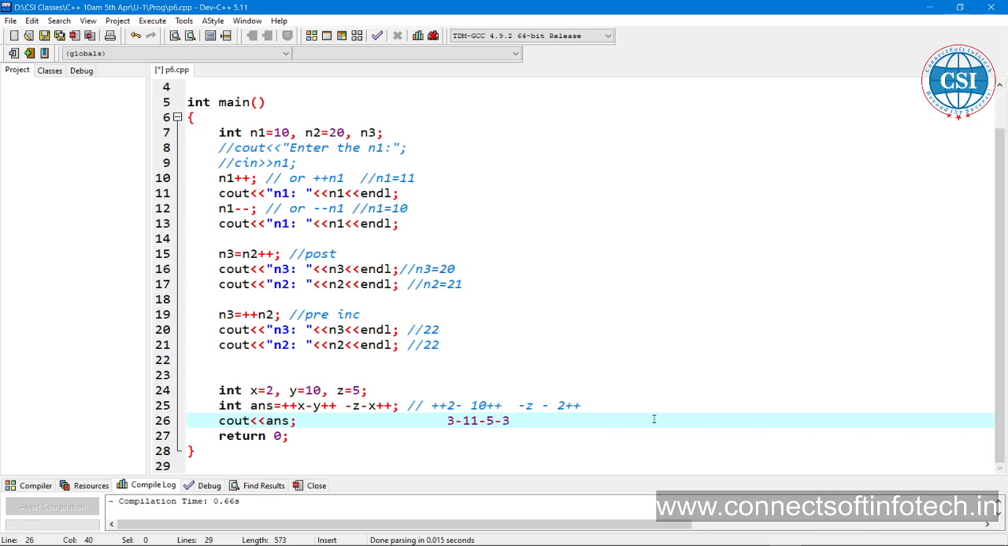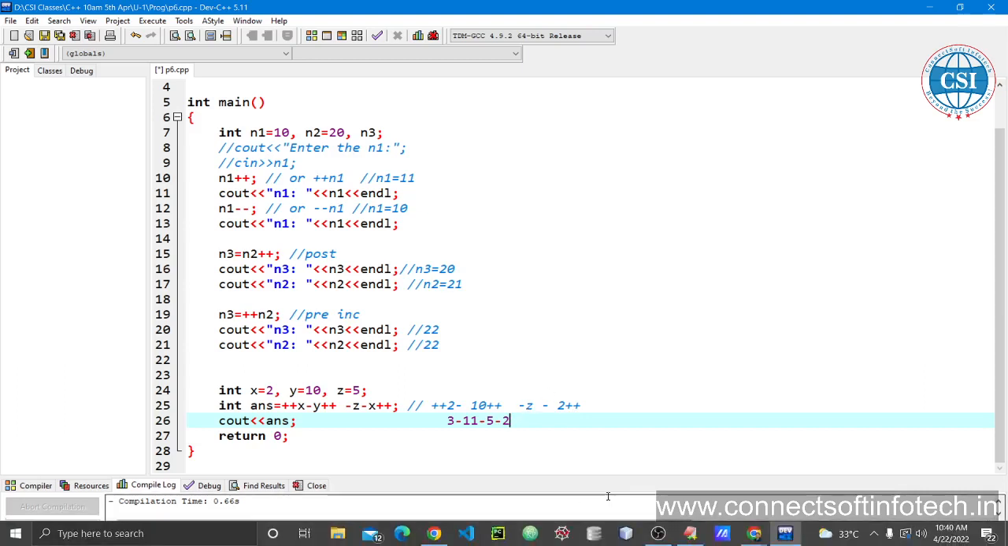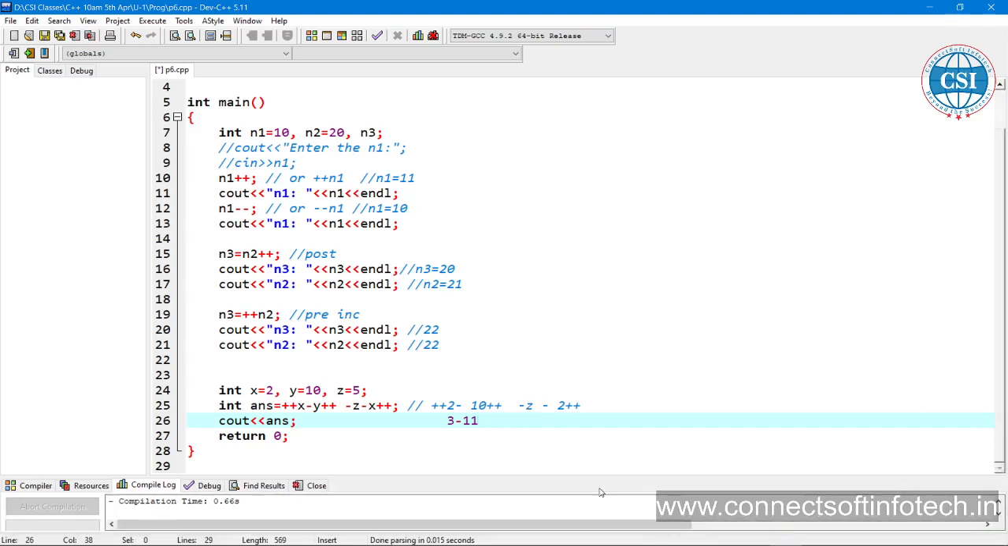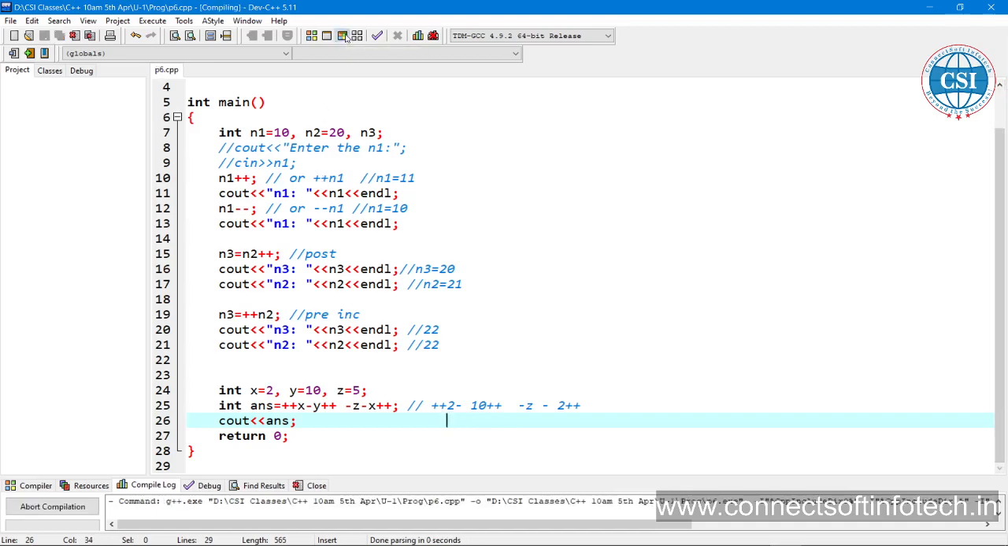So how does it come in the calculator? 3 minus 11 minus 5 minus 3, minus 16. We are getting here what? Pre-increment. Post-increment is what? 2. Because of the post-increment, what is the output? Okay, something is missing. We are getting here minus 15.